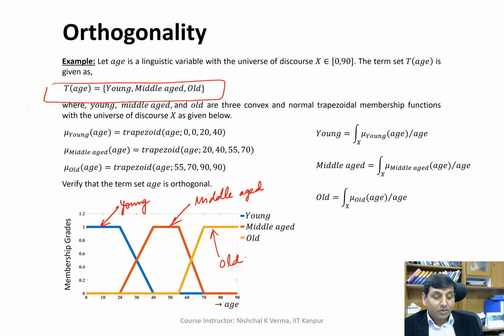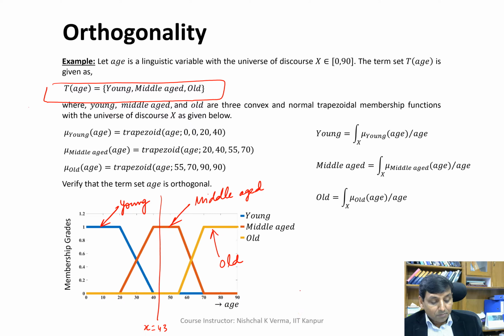So if we draw a line here, let's say for x is equal to 43, we see that we have the membership values.